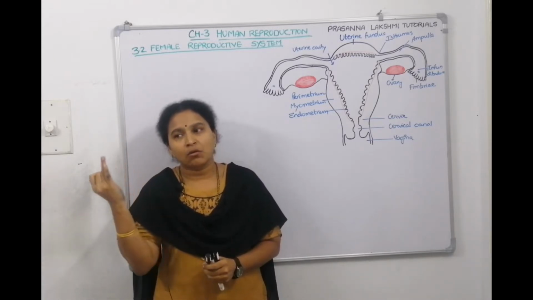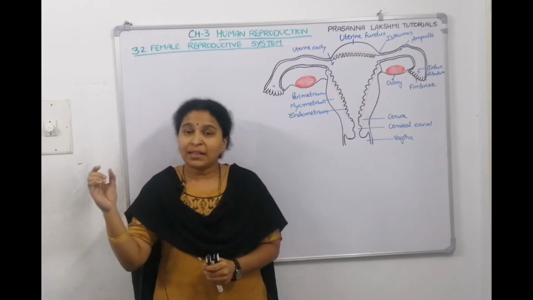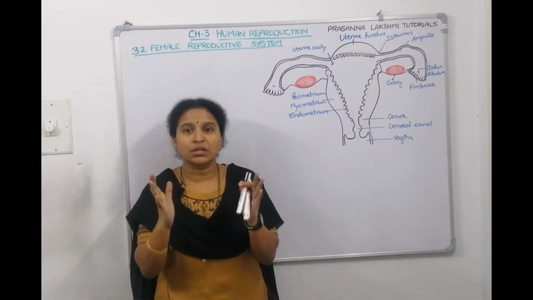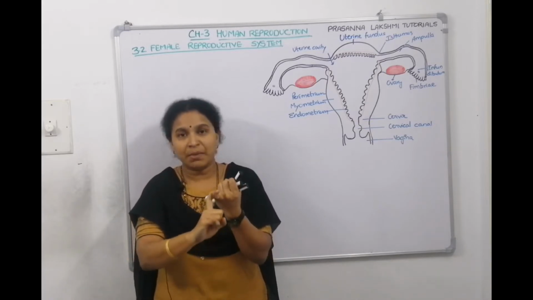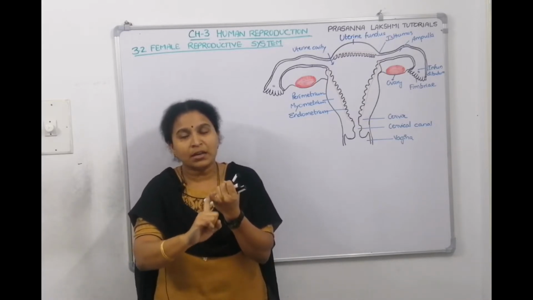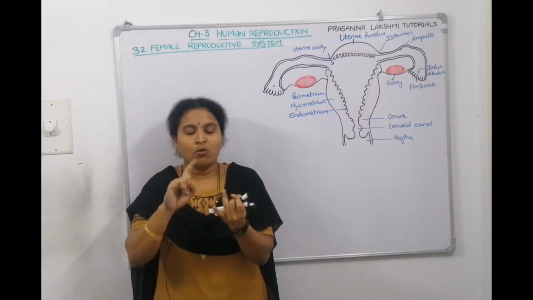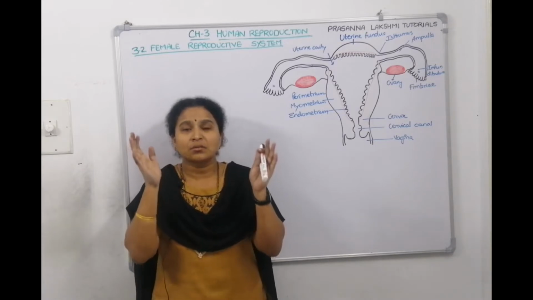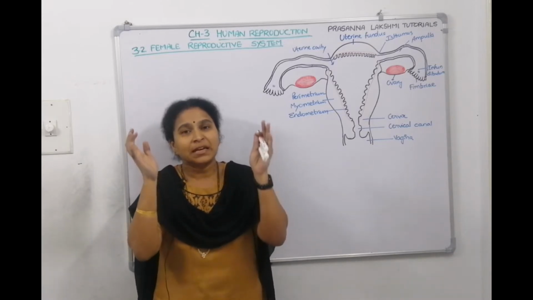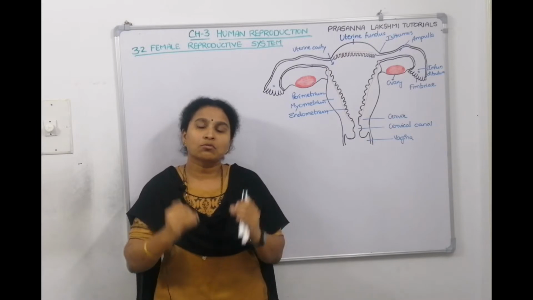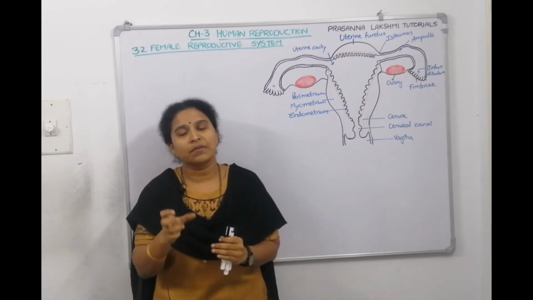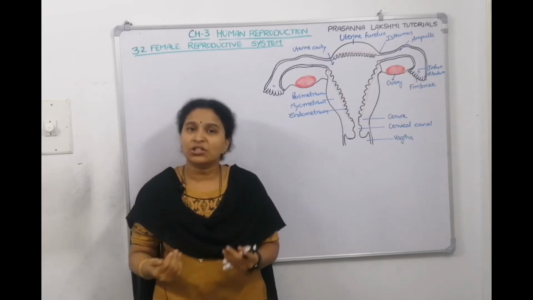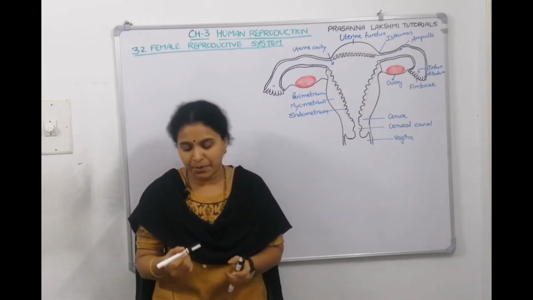Oviducts. The ovary will release ova, and that ova passes through the oviducts and reaches the womb, which is called uterus. That's the third part. Ovary is the main part. From there, through the ovarian tube, or we can call it the fallopian tube, ova will be released and collected in the uterus. In the uterus, if it gets fertilized, it gets nourished, then it comes out through the cervix. The mouth of the uterus is called cervix. Then cervix leads to vagina and external genitalia. All these are the parts of the female reproductive system.